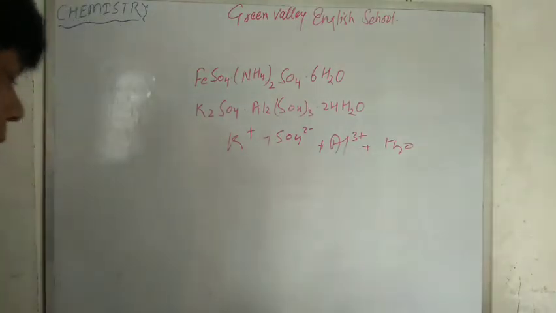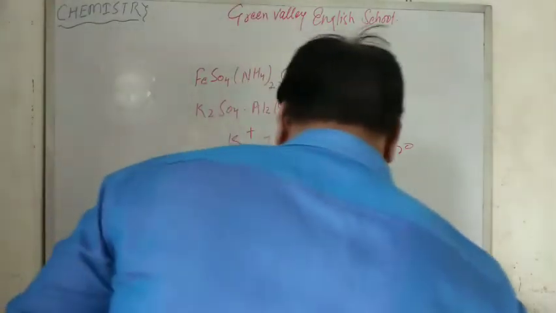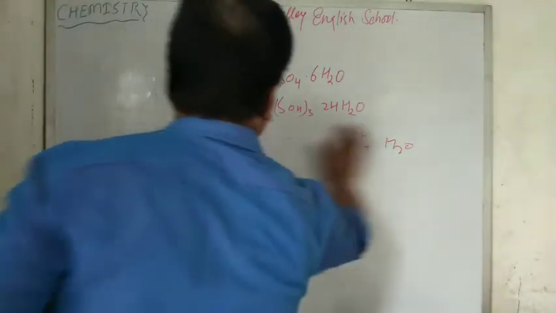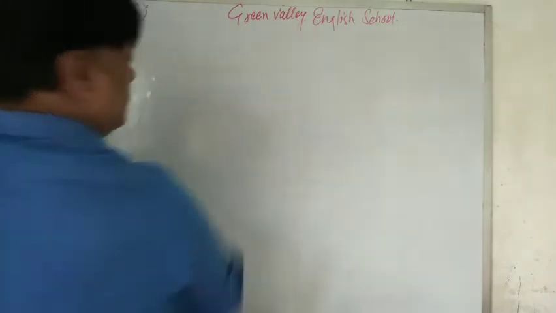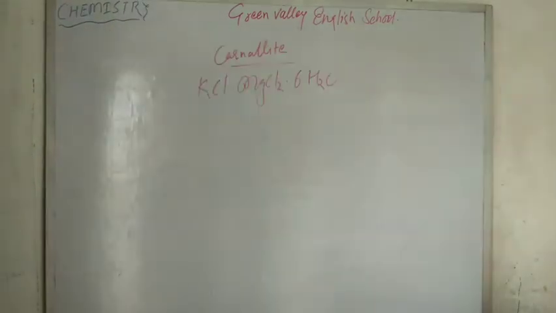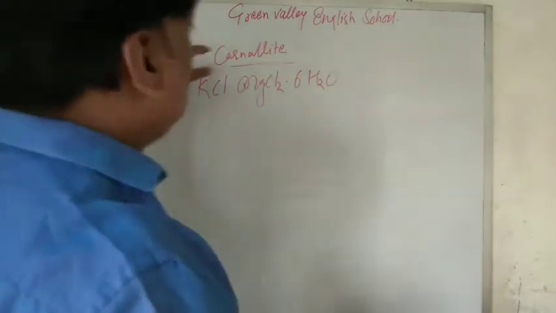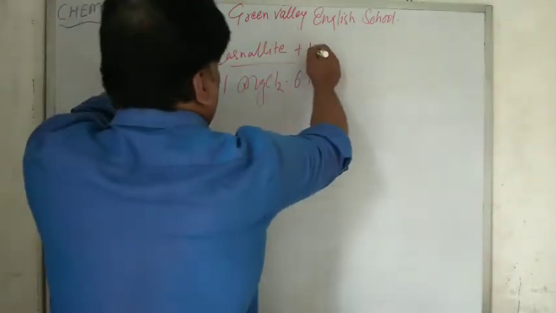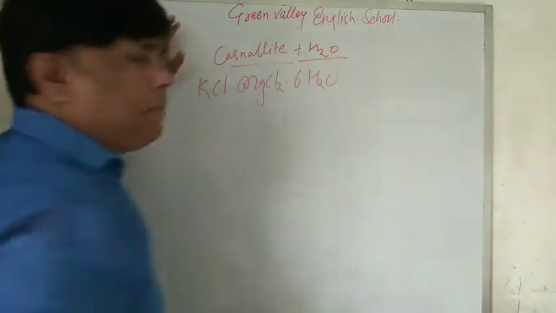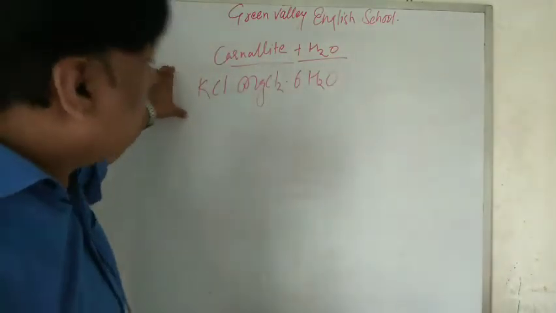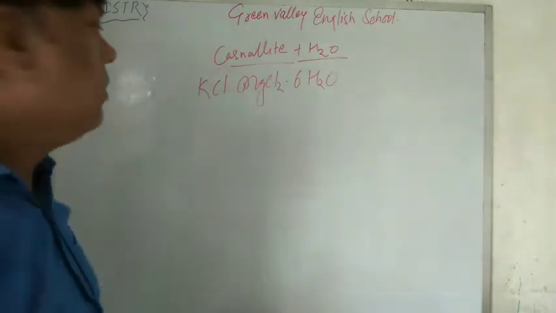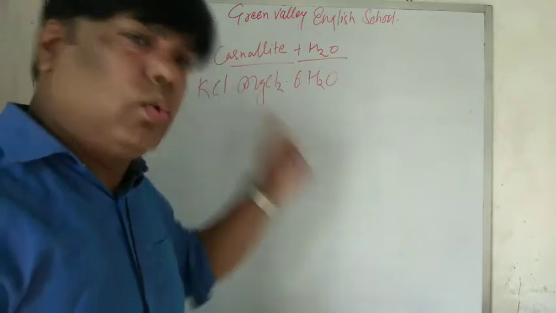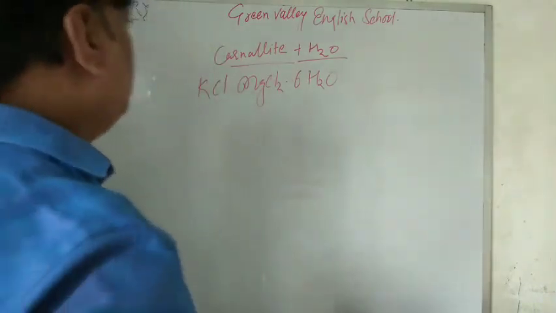Similarly, let me take one more example. This compound is known as carnallite. So what will happen if we dissolve carnallite in water? This double salt dissociates. It is called a double salt because there are two anions and two cations, right?